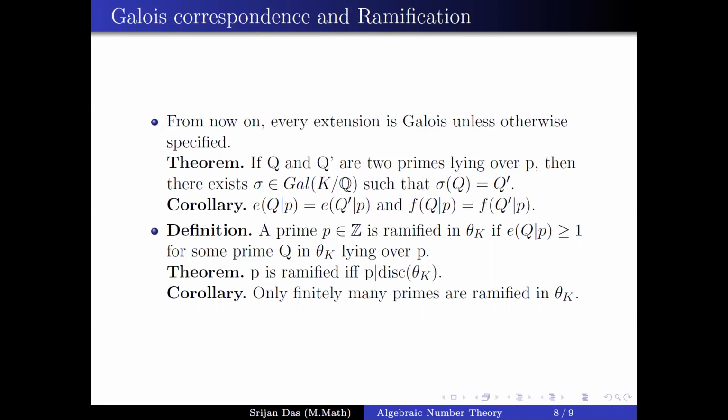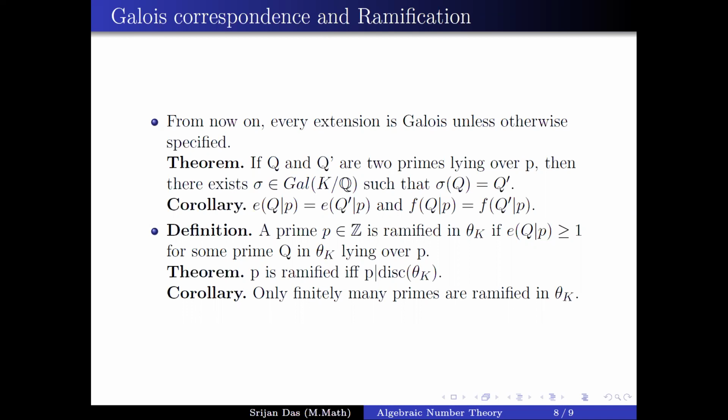So if you have a prime P, and the ramification index is greater than 1 for some prime Q in O_K lying over P, then you say that P is ramified. It is like the square-free notion. When you are talking over Z and say something is square-free or not, it is basically like that.